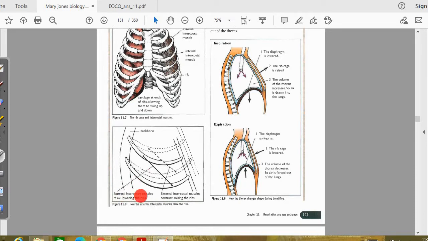External intercostal muscle relaxes when lowering of the rib is there. Now you need to check when the ribs are getting lowered. That is during expiration, which is when you breathe out.